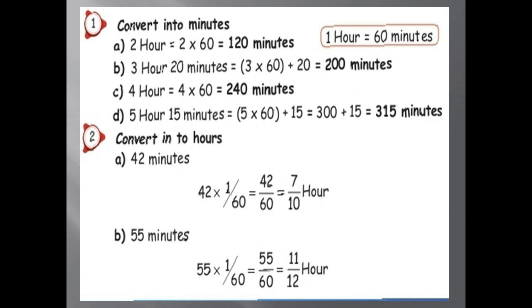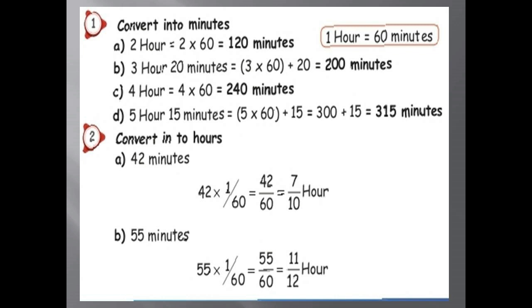So when we calculate 42 divided by 6, we will get the answer. We already know all the tables, isn't it? Same like we can do with the 6 table. 6 sevens are 42, 6 tens are 60. So the answer is 7 by 10 hours.